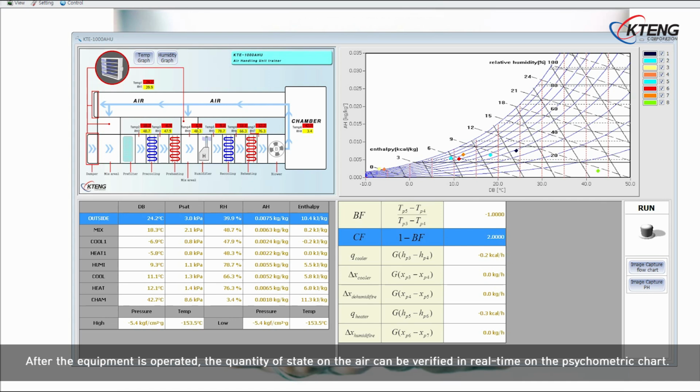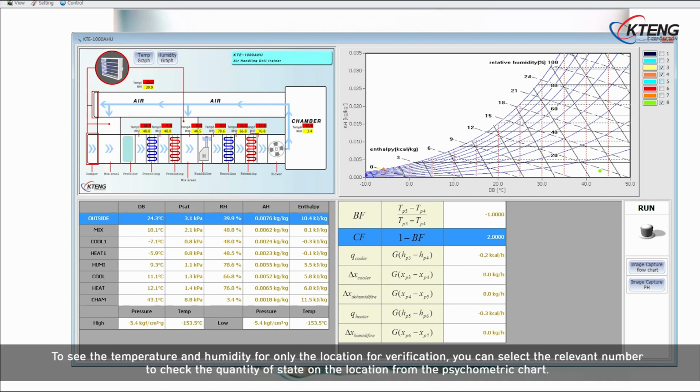After the equipment is operated, the quantity of state on the air can be verified in real time on the psychrometric chart. To see the temperature and humidity for only the location for verification, you can select the relevant number to check the quantity of state on the location from the psychrometric chart.